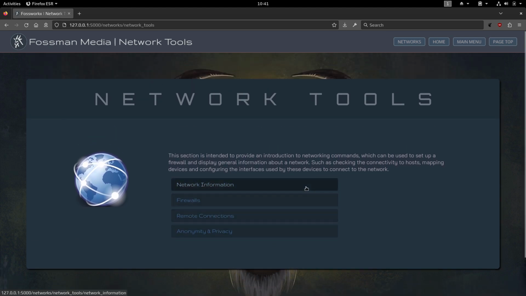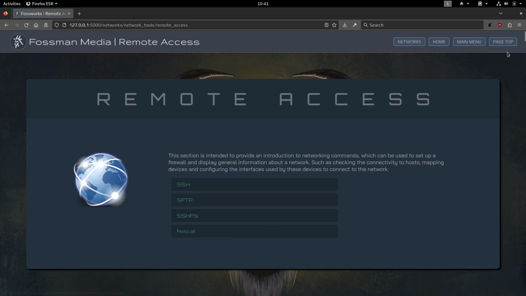For example, say if I click on remote connections here, there's instructions on how to use SSH, how to set that up, make the configuration file, and just secure it and make it really safe. And then SFTP, which comes bundled with SSH, that you can also use to transfer files over the network to that host.